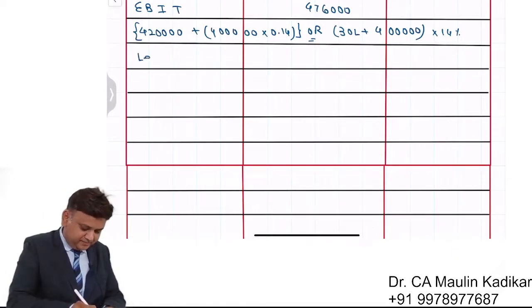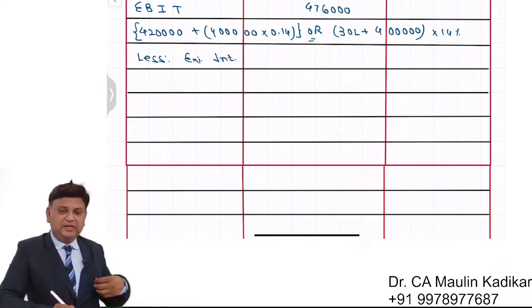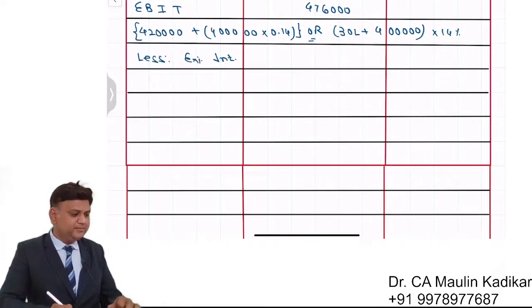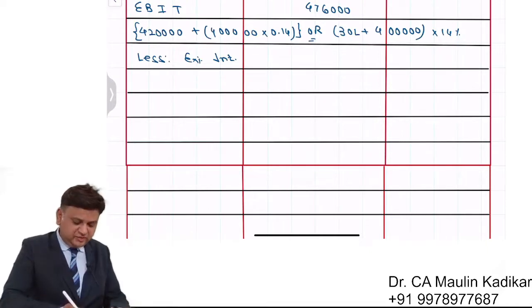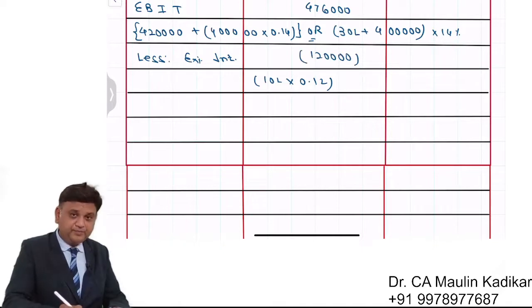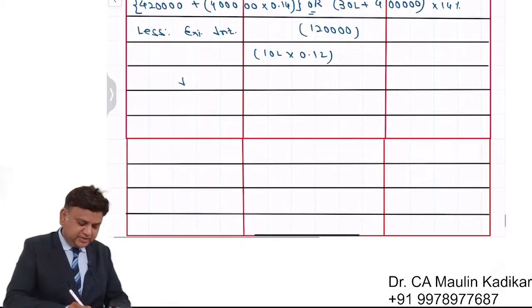Less existing interest. We understand that right now the company is having the debt financing of an amount of 10 lakhs which we have calculated above, and the rate of interest is 12 percentage. So 1 lakh 20,000. Then I am writing new interest.